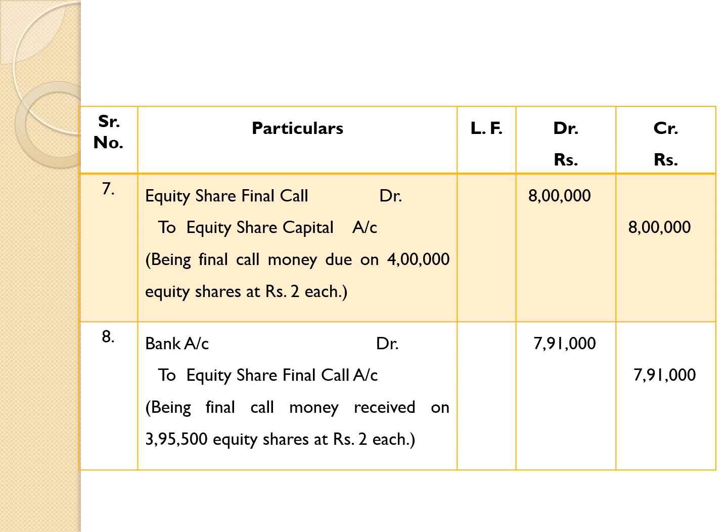In this way, we have passed 8 entries, 2 entries for application, 2 entries for allotment, 2 entries for first call, 2 entries for final call. Now, these shares on which amount actually not received were forfeited by the company.